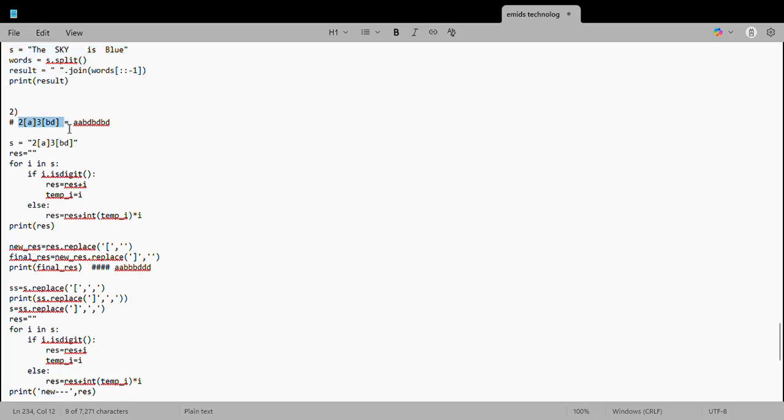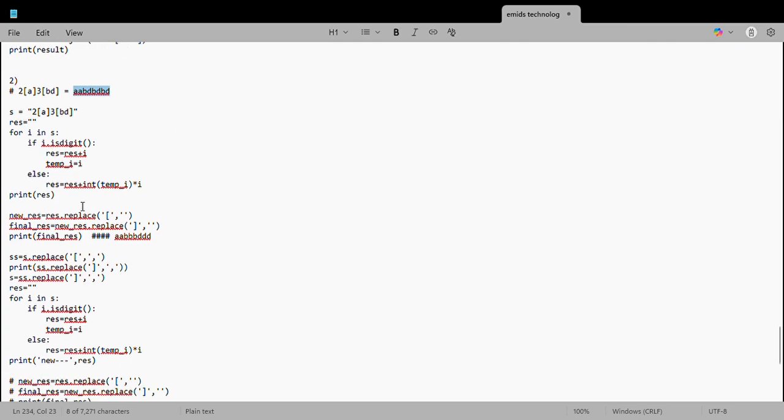if you observe, this is the input and the output will be something like this. If you could observe, the integer should multiply the string that follows it. So 2 should come, a should come 2 times. The same way, the string inside this particular bracket should come 3 times, bd bd bd. This is the input, and this is the respective output. For that he asked me to write the code.